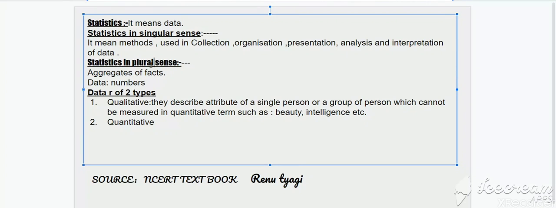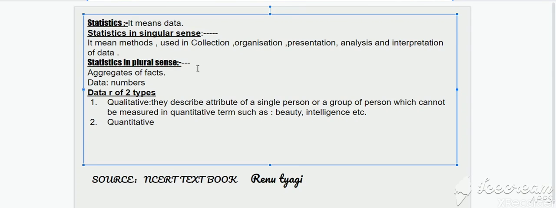And in the plural sense, statistics means aggregate of facts. Clear? Statistics means data, and statistics can be defined in two senses, singular sense and plural sense. Singular sense means methods of collection, organization, presentation, analysis and interpretation of data.